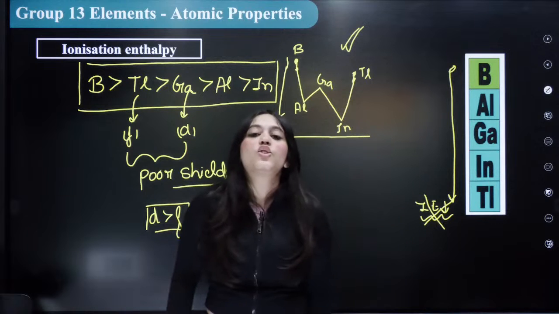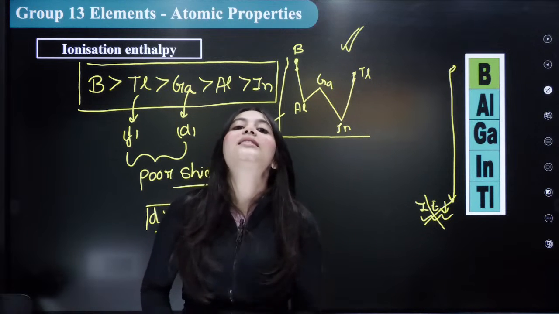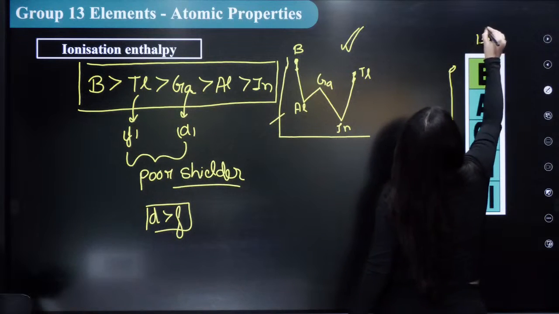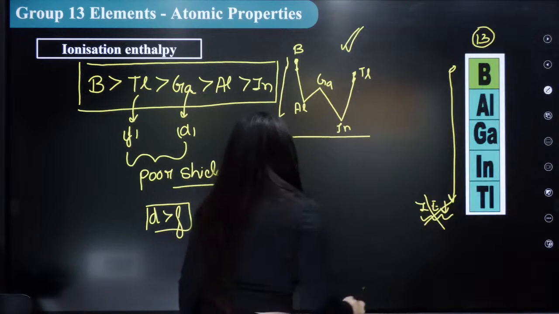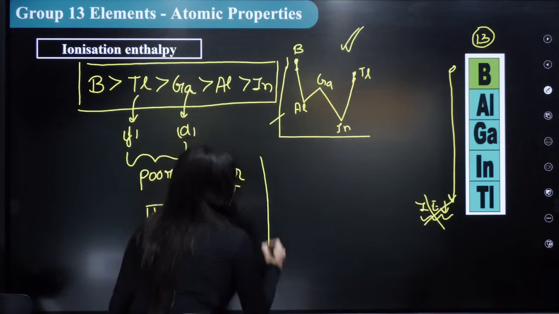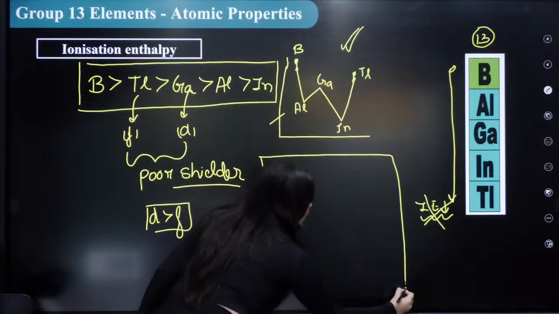And the next thing that you should know about ionization energy, let us compare, this is group number 13, right? I will again make a tiny box over here.